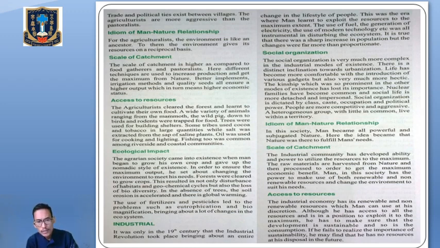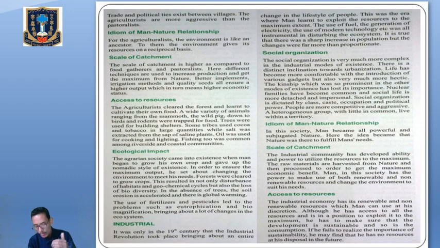The agriculturists cleared the forest and learned to cultivate their own food. Point number one, they were able to do agriculture, they were able to cultivate their own land. A wide variety of animals ranging from the mammoth and the wild pig down to the birds and rodents were trapped for food. Trees were used for building shelters. Some tribes used cocoa and tobacco in large quantities, while salt was extracted from the sap of saline plants. Oil was used for cooking and lighting. Fishing too was common among the riverside and coastal communities.